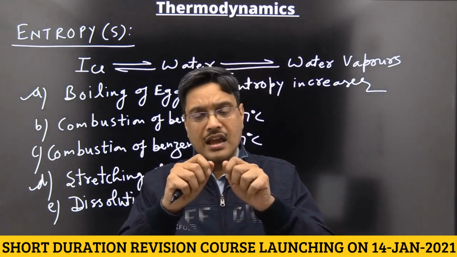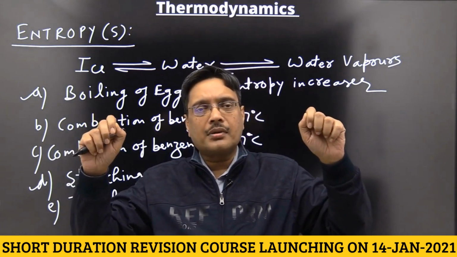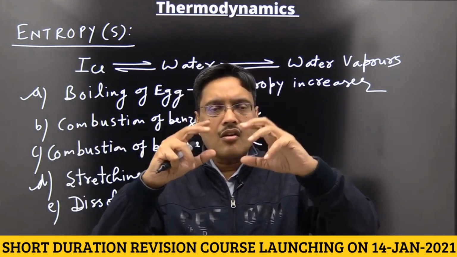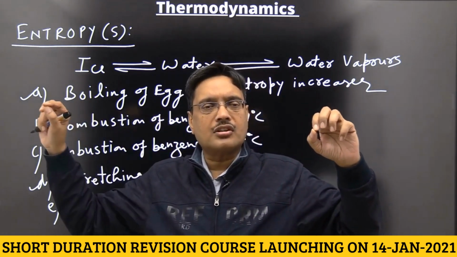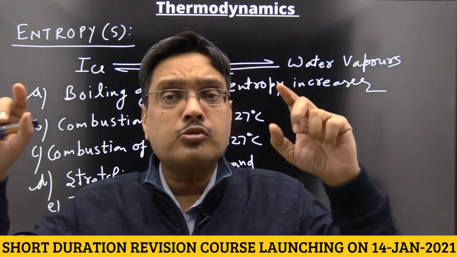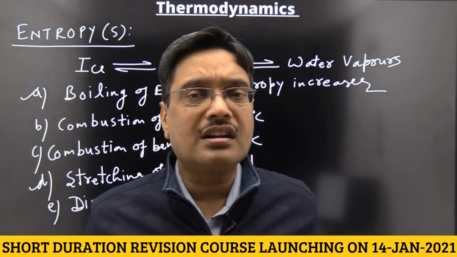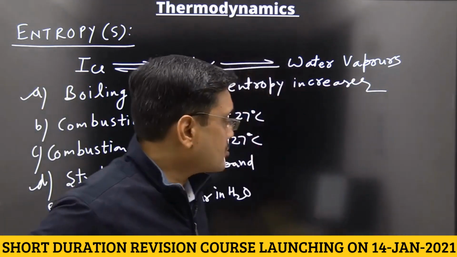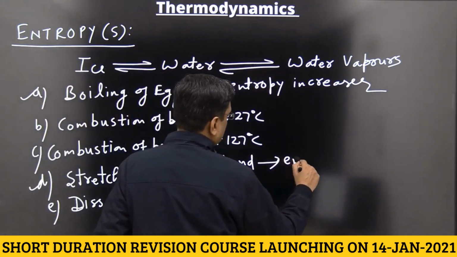Why does it decrease? Actually, when you stretch the rubber band, all the molecules are present in a linear form, so its orderness increases. So entropy decreases. This is also an important case.